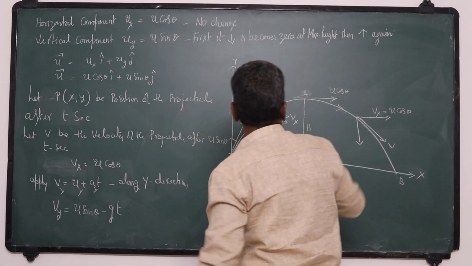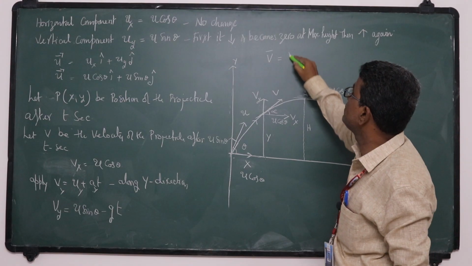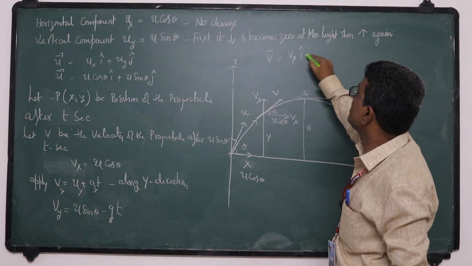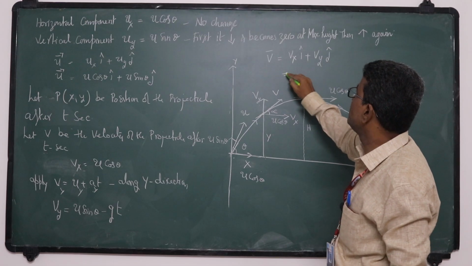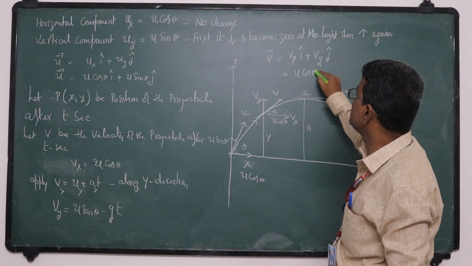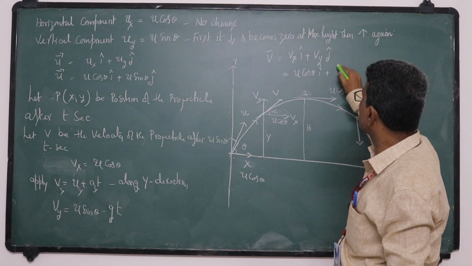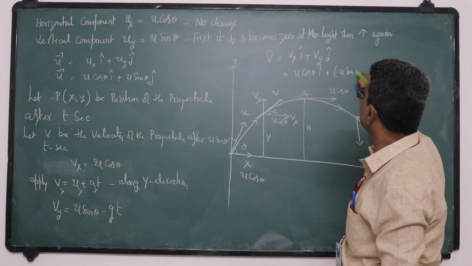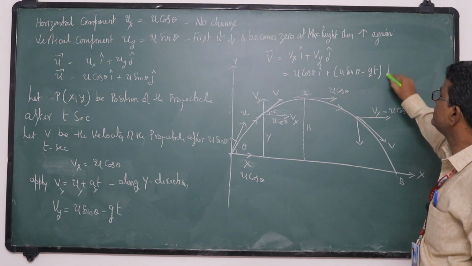Velocity after t seconds, v, is equal to Vx i cap plus Vy j cap. Vx is u cos theta i cap plus Vy, which is u sin theta minus gt, of j cap.